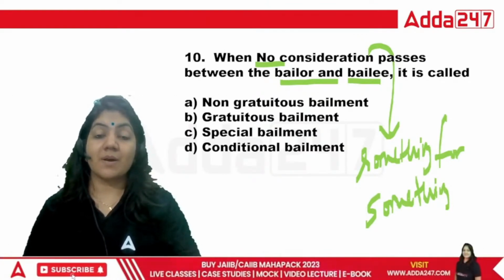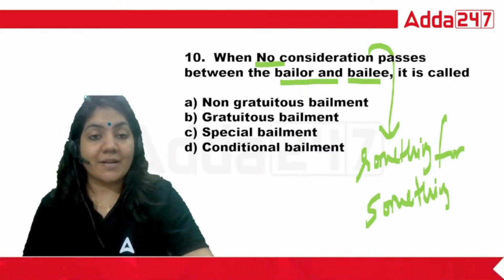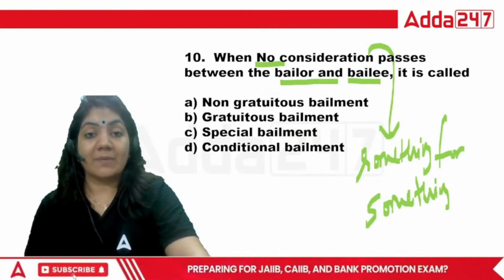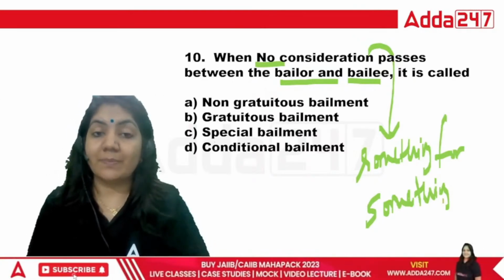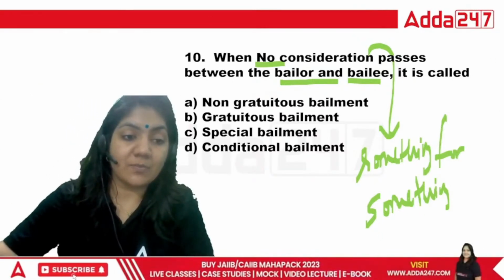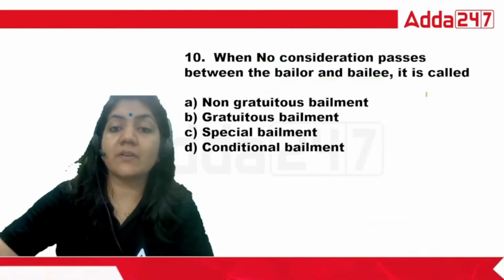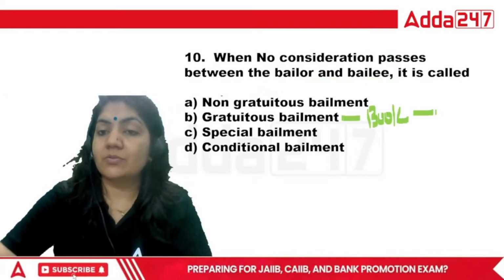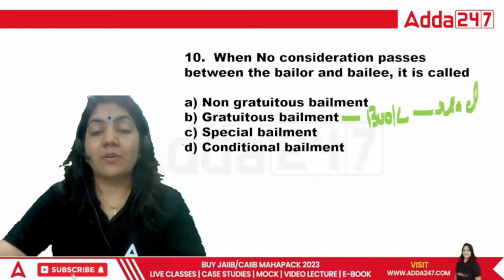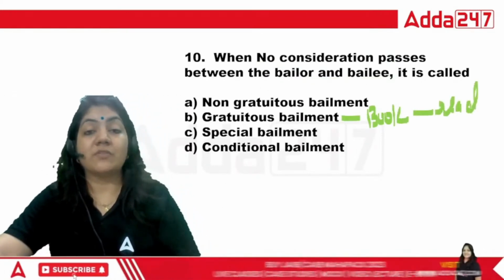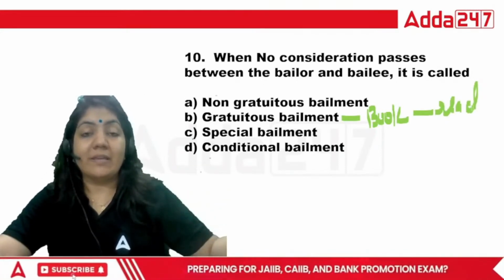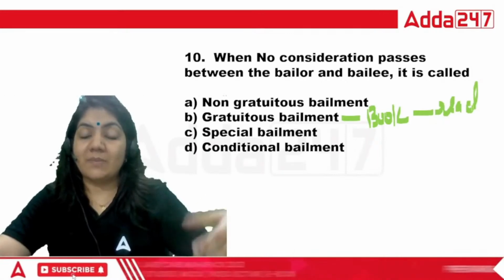See, there are two words written here: gratuitous bailment, and A is non-gratuitous bailment. Gratuitous bailment is one in which, suppose I have given my book to read. This is an example of gratuitous bailment, in which we do not require any compensation or payment from the other party.